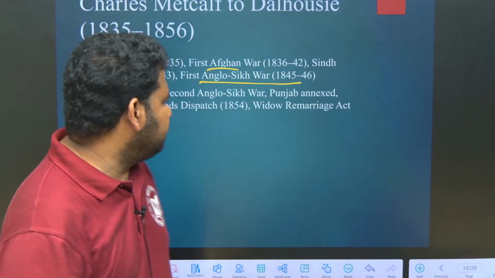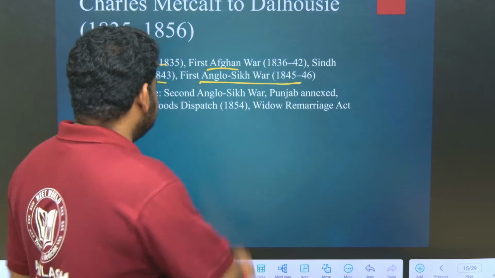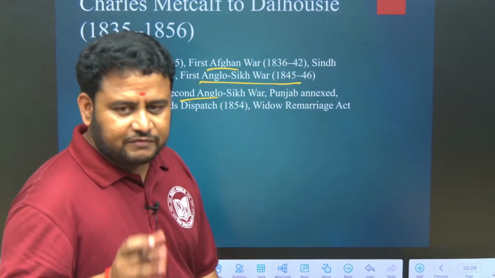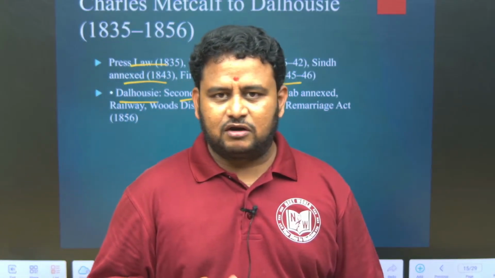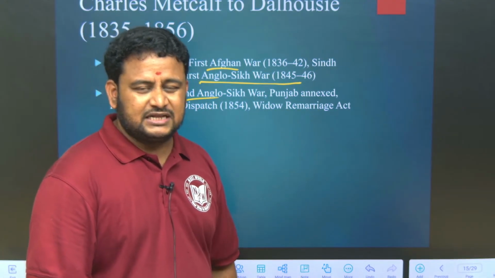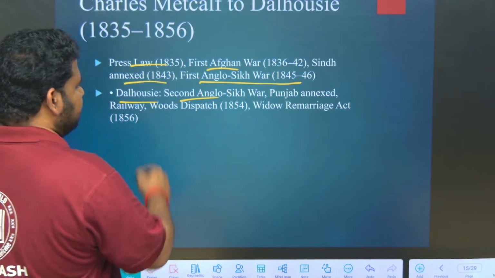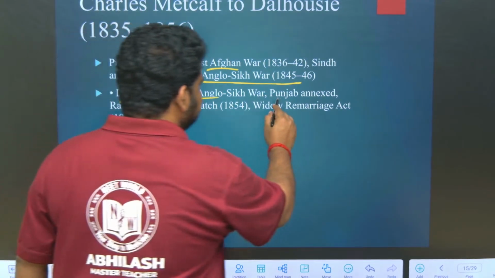Got it? Now, Lord Dalhousie, very important. Like I told you, Lord Wellesley, subsidiary alliance, correct? Cornwallis, permanent land settlement. Like that, Lord Dalhousie brought something called the doctrine of lapse. But sir, there were other reforms, like Punjab was annexed.